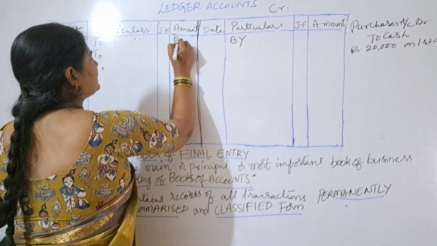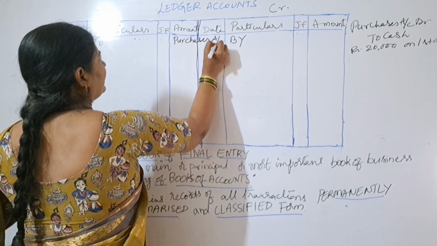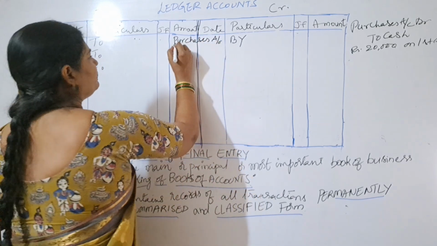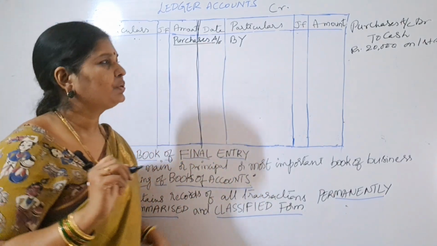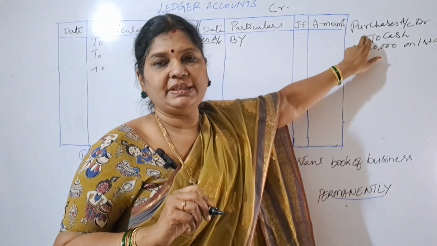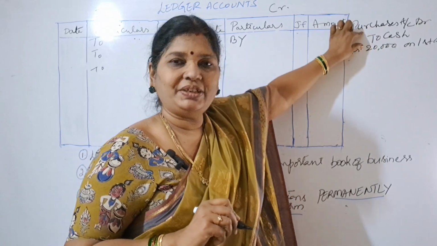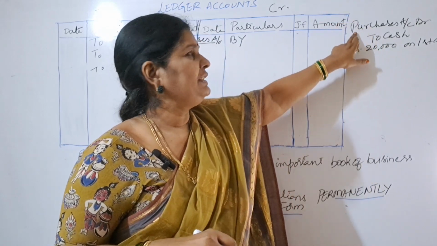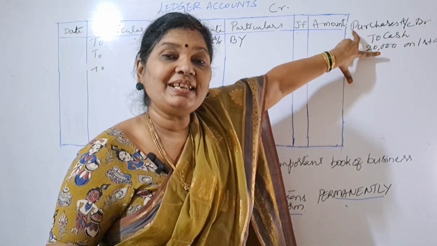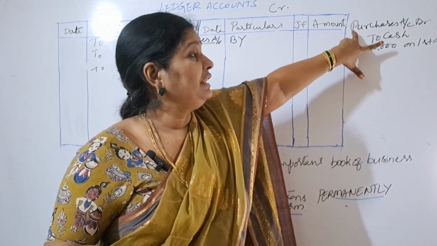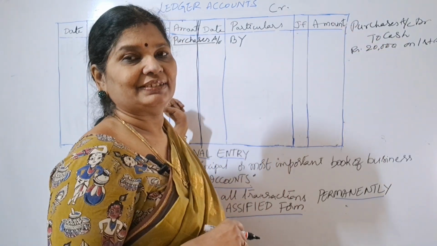I will write purchases account here. Purchases account. So purchases account: "To cash account," right? Which account are we preparing? Purchases account. Purchases is in which place? This is called the debit place. This is called the credit place. You know, no? So purchases is in the debit place. Opposite to purchases, what is there? Cash is there. So this cash we should take to the debit side.